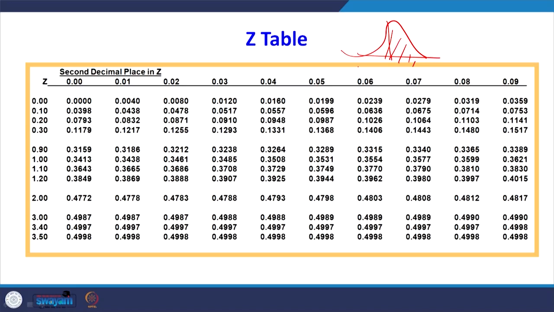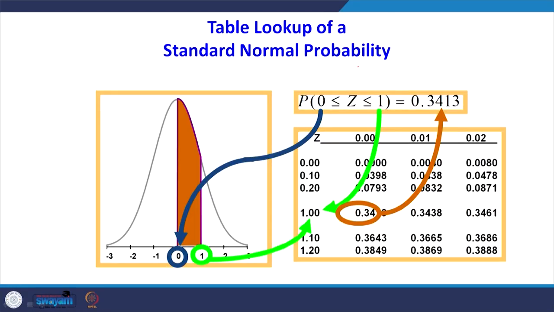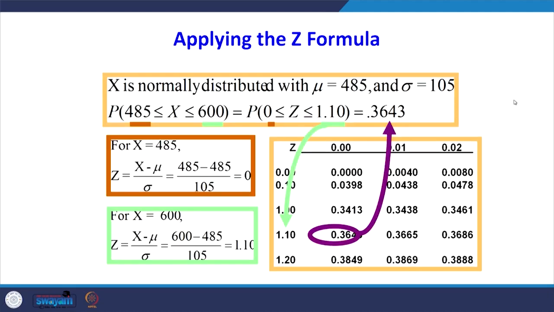Another important point which I am planning to share with you: when Z equals 0 to Z equals 1, this is 0.3413, between 0 and 1. Suppose you want to know the area from minus infinity to 1, you have to add 0.5 to that. Then you will get the value. Another one, when you look at the normal distribution, I will come back to that.